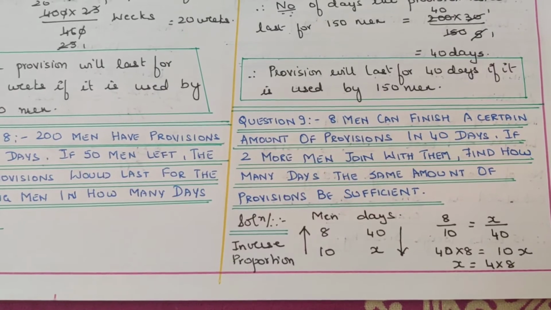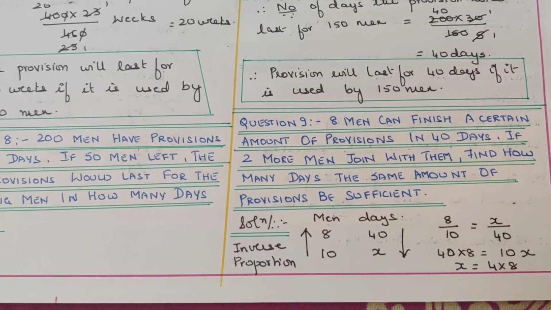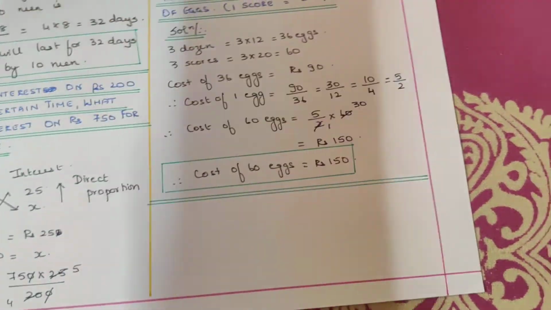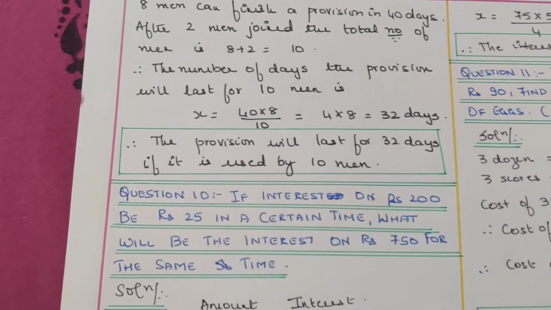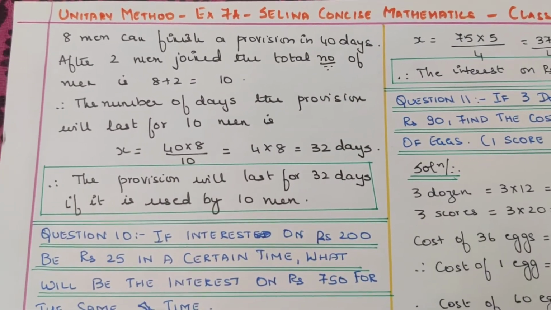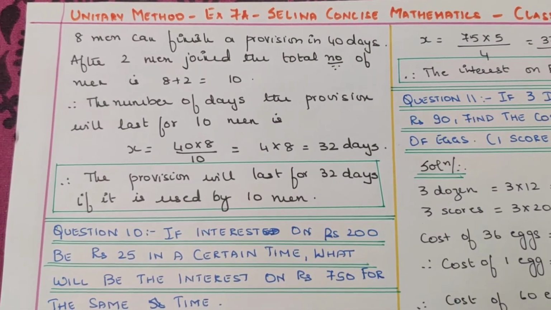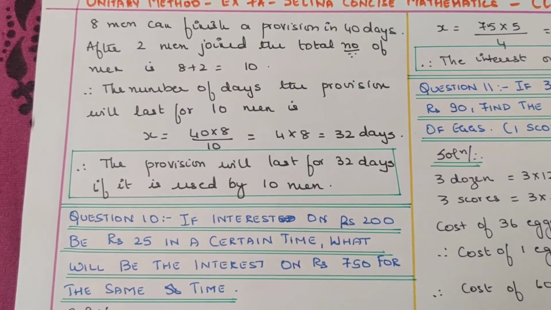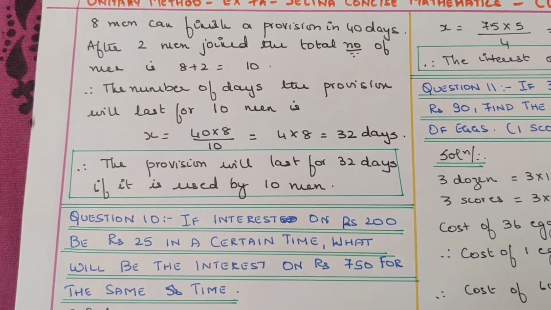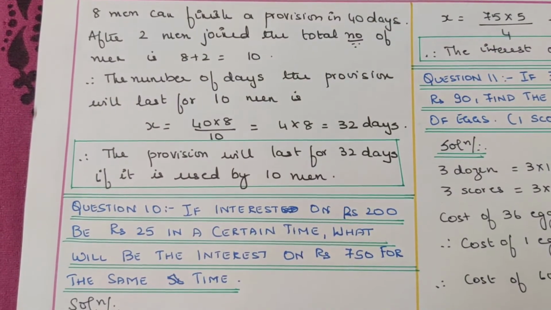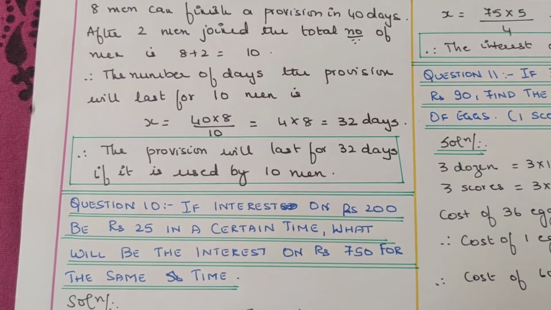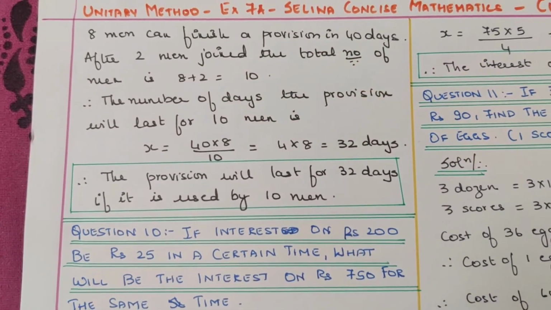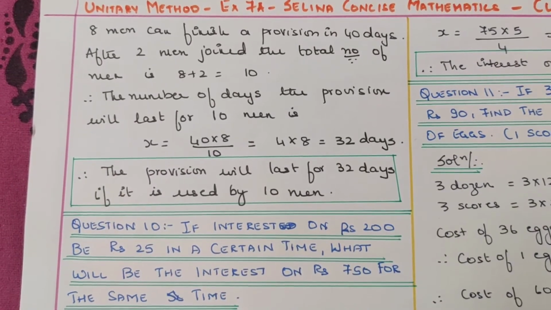You just reciprocate whatever you do not know. So 40 into 8 is equal to 10x. X is equal to 4 into 8. So it becomes, 8 men can finish a provision in 40 days. After 2 men join, the total number of men is 8 plus 2, that is equal to 10. Therefore, the number of days the provision will last for 10 men is x is equal to 40 into 8 divided by 10, that is 4 into 8, that is equal to 32 days. Therefore, the provision will last for 32 days if it is used by 10 men. Just pausing for a few seconds for you to understand what I have done.